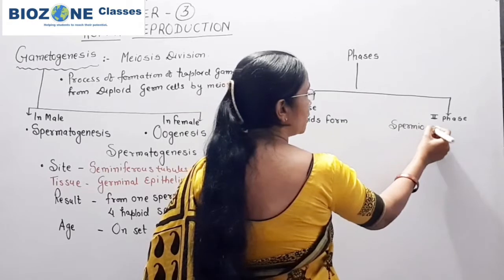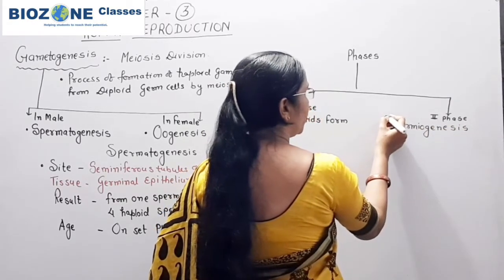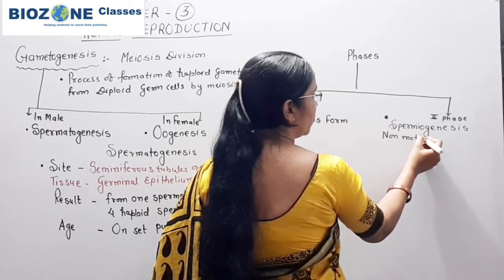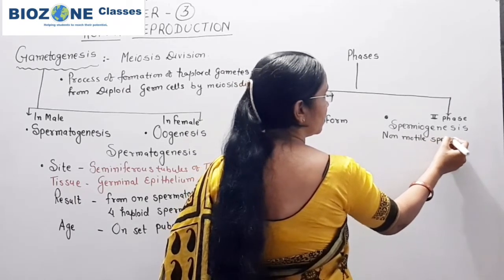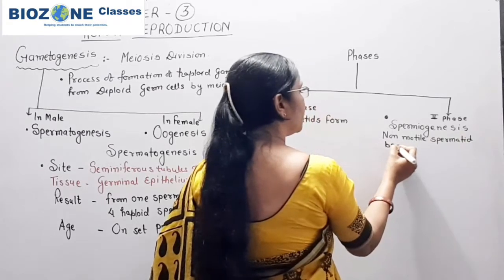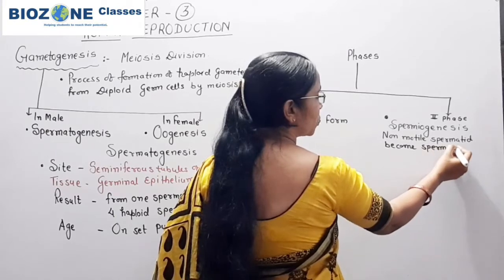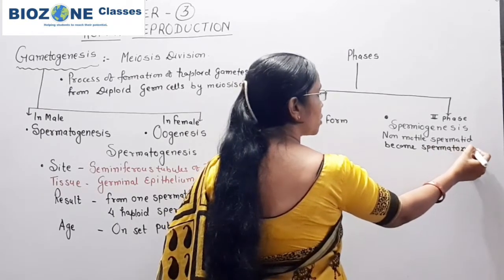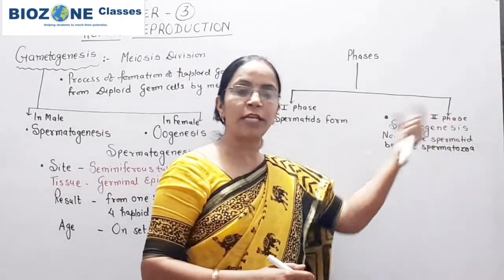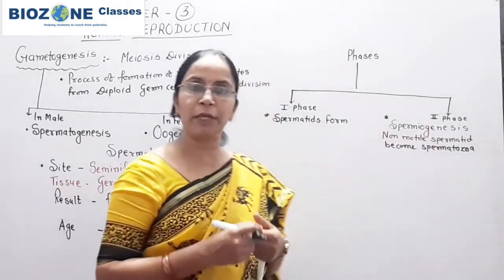In the process of spermiogenesis, the non-motile spermatid becomes spermatozoa. So the process in which spermatid becomes a spermatozoa is the second phase of spermatogenesis, and this phase is called spermiogenesis.